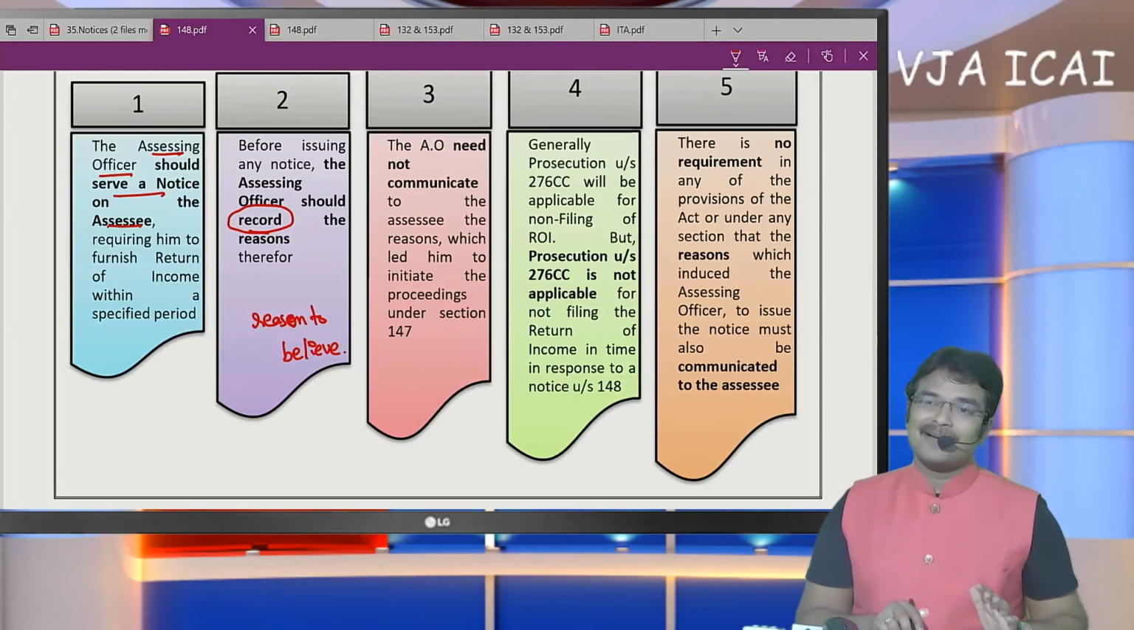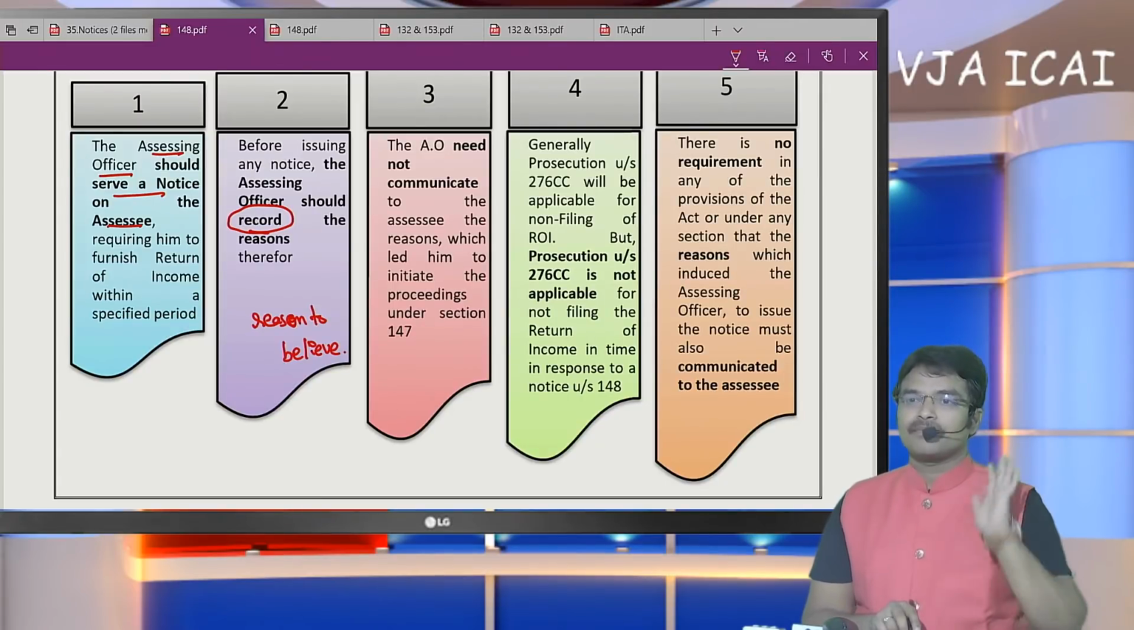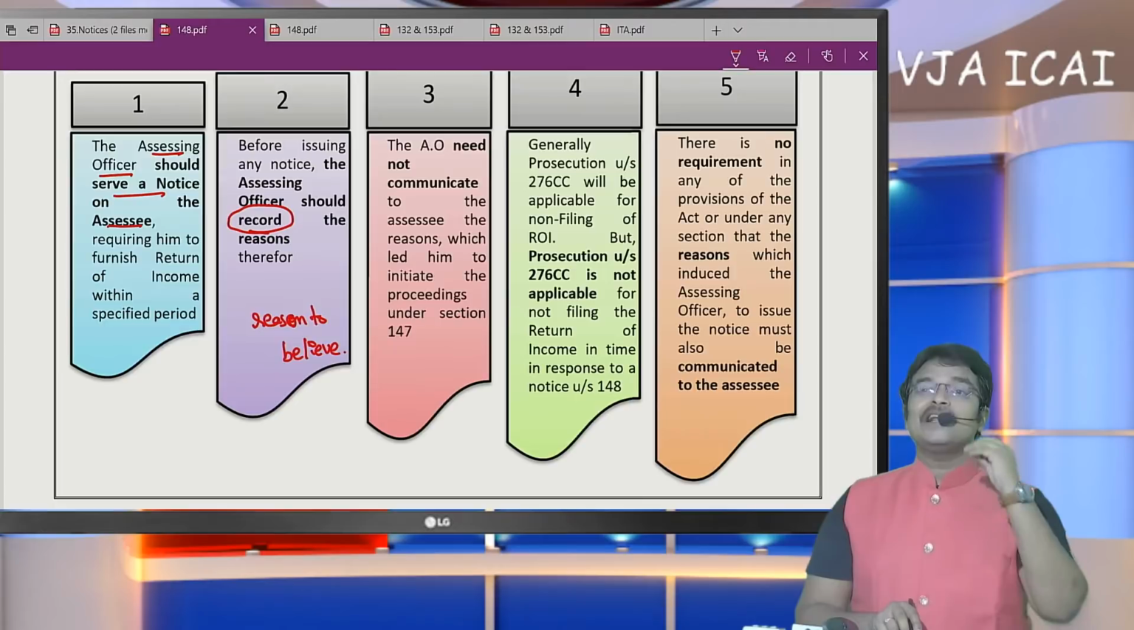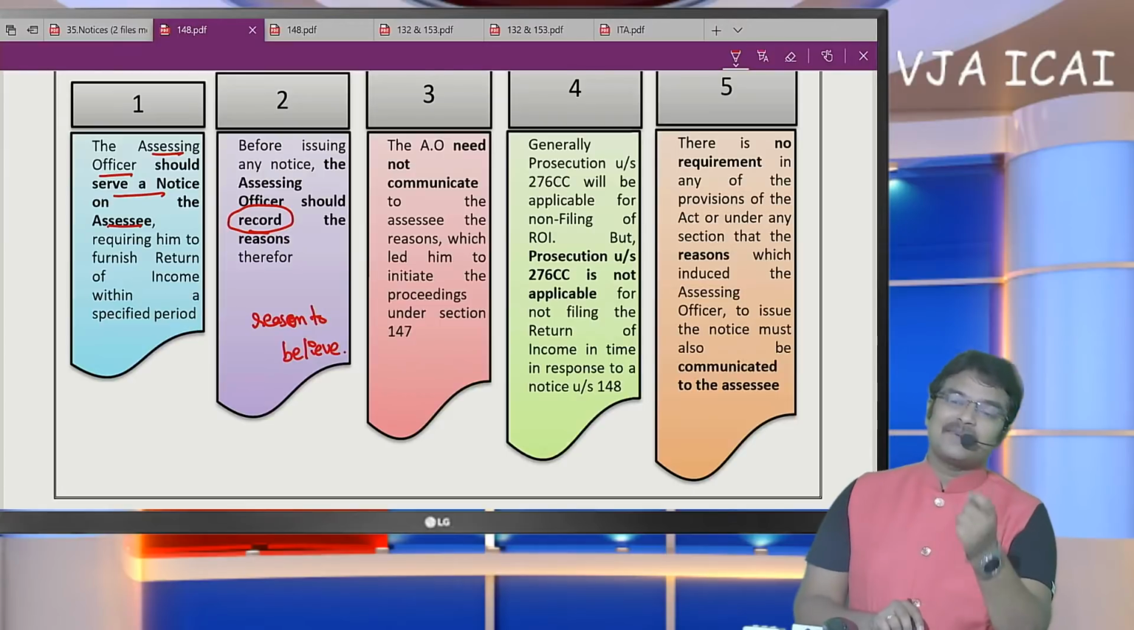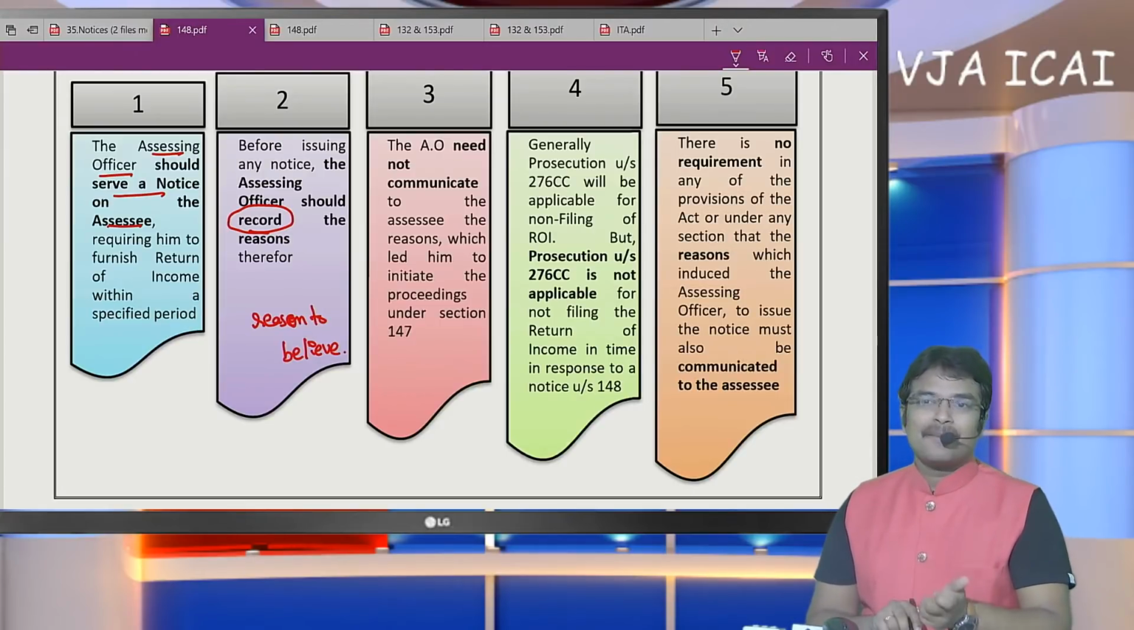Let me take an example. If in a statement of financial transaction, the sub-registrar office has submitted that a person bearing a PAN number has sold a property for 70 lakhs, such a transaction has been reported in SFT. Seller PAN and buyer PAN both were available in the agreement.